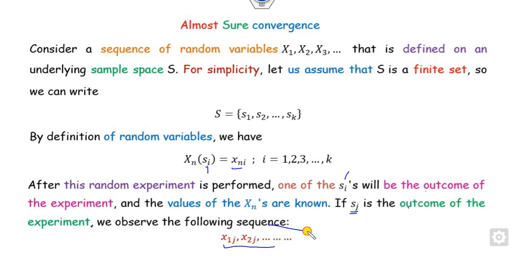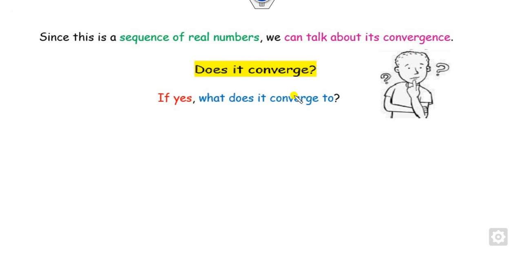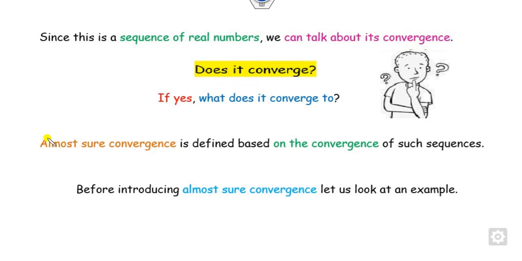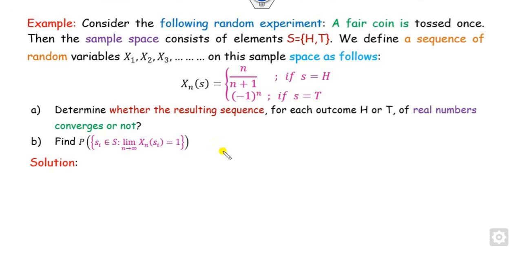Now once you define the sequence, what is the first question that comes to mind? The first question is whether this sequence converges or not, and if it converges, to what limit. So we will talk about its convergence, and in that case we will discuss almost sure convergence, that is AS. Before defining almost sure convergence, let's discuss some examples so that you may be able to understand the concept.